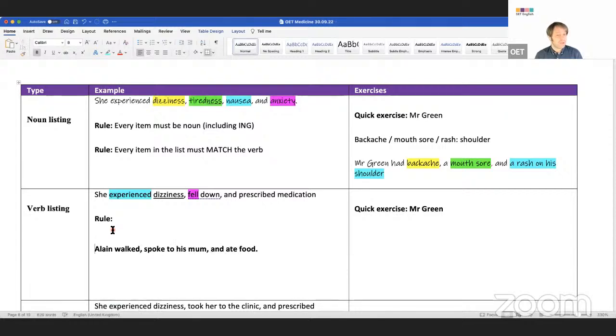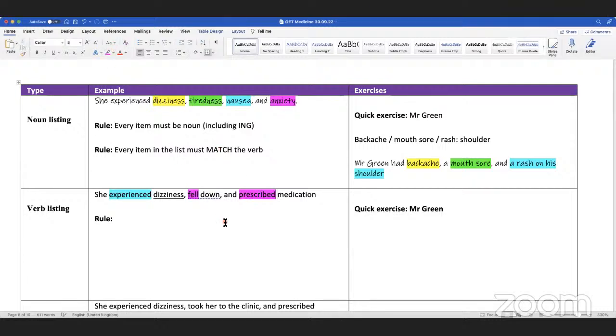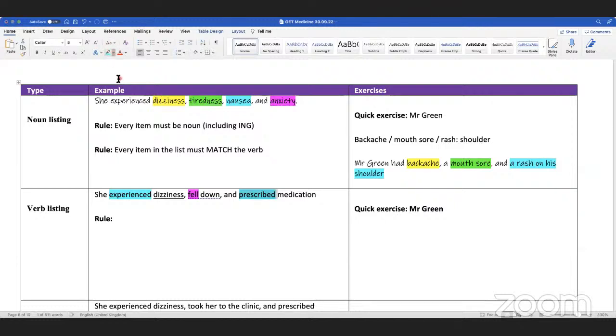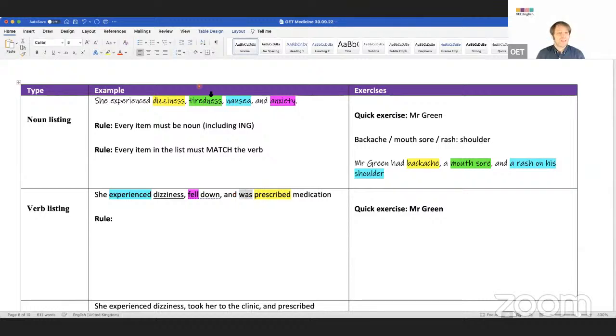So it's verb listing. The important thing is the verb must change. The verb changes each time. Does everyone see that these are all different verbs? Now, does anyone see a problem here with this? It should be medication was prescribed. You can put medication, but we need the verb was prescribed. Can I use the passive voice? Yes, why not? It's just the same item. So look, verb, verb, verb. Does that make sense, guys?